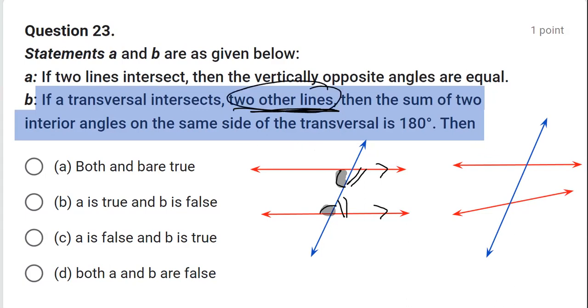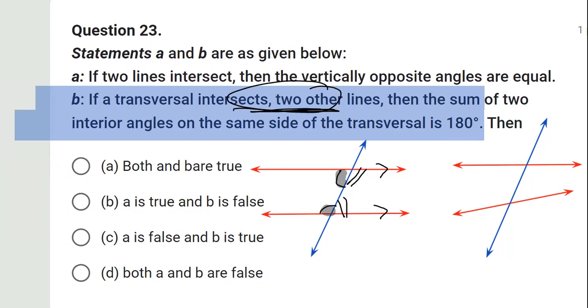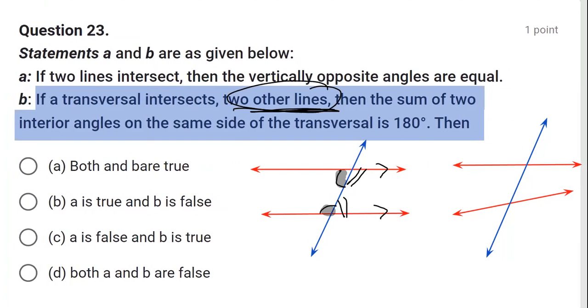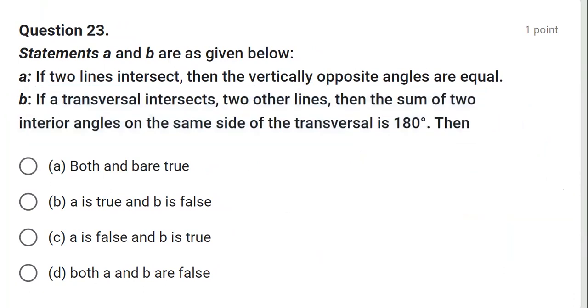Had it been two parallel lines, then the statement should have been correct. But it's not said. It's any two lines. So therefore, statement B is wrong, as it is not true in these two cases. Here, the sum of this angle plus this angle is not 180 degrees. So is the case of this, that this angle plus this angle are the co-interior angles, but the lines are not parallel. Reason being, the lines here drawn are not parallel. So therefore, concluding these two, we say statement A is correct, but statement B is false. So statement A is true and B is false.